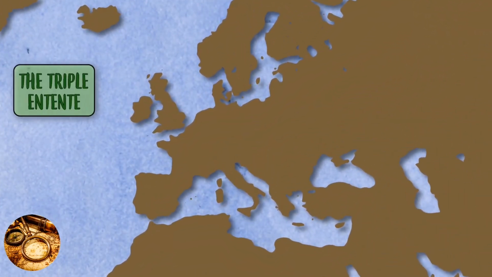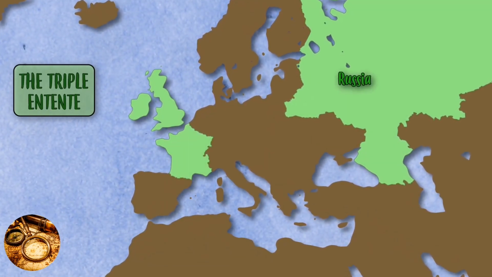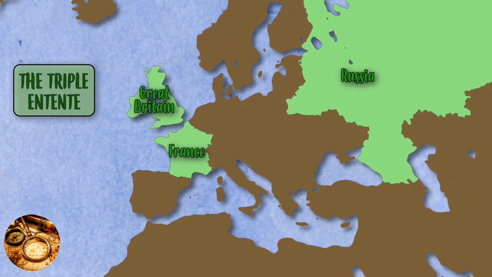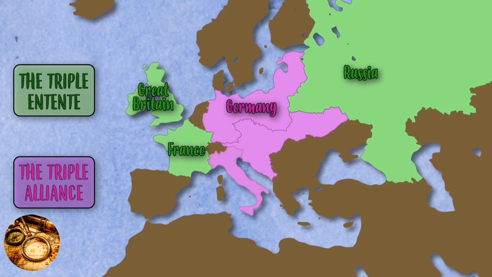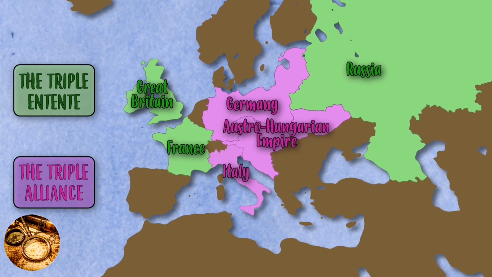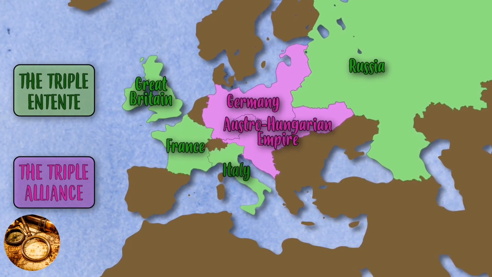On the one side, there was the Triple Entente, also known as the Allies, consisting of Russia, France, and Great Britain. And on the other hand, there was the Triple Alliance that was originally Germany, the Austria-Hungary Empire, and Italy. Though Italy switched sides in 1915 at the height of the war.